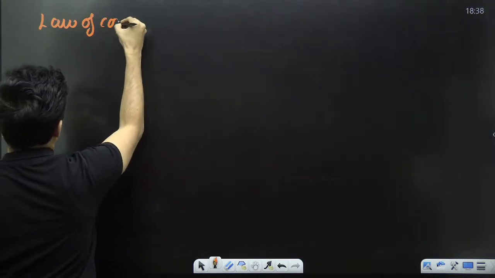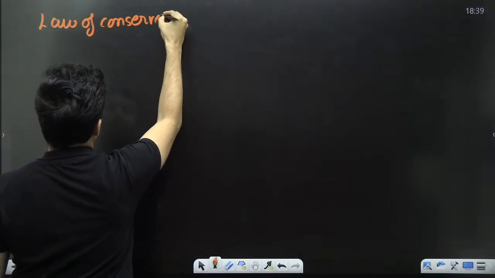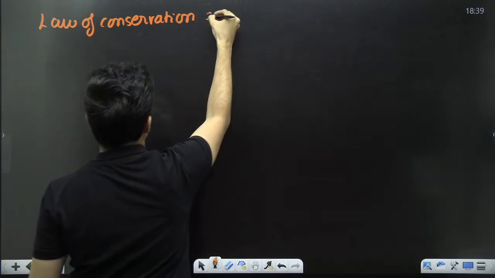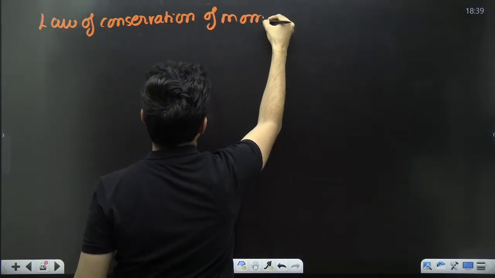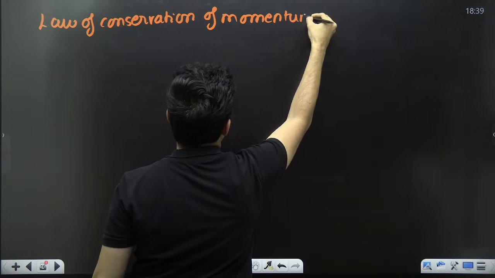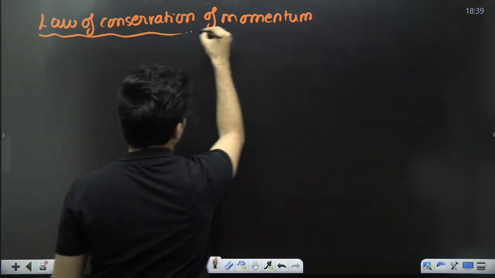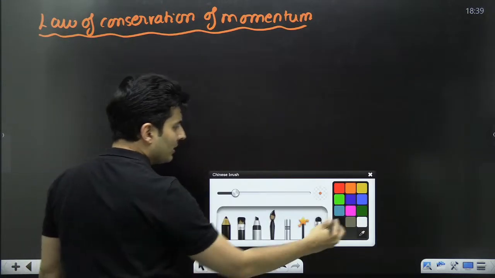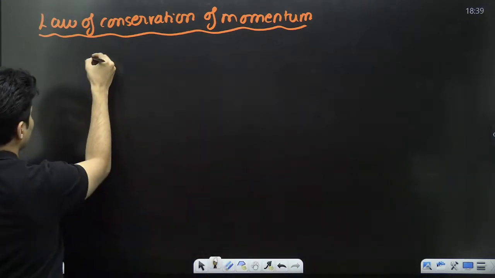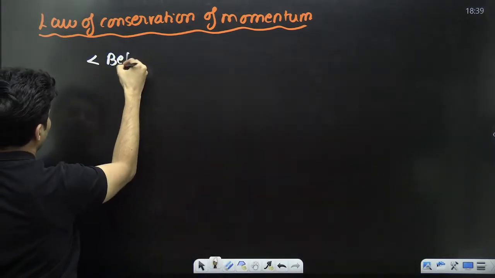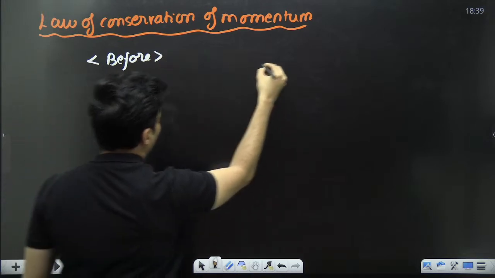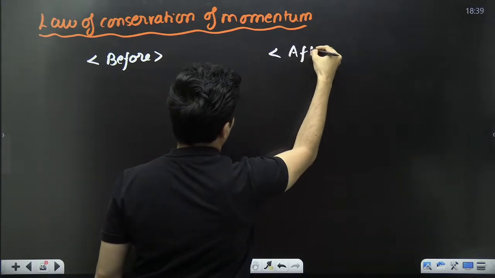Law of conservation of momentum. When you apply this law, there are always two things that you draw: one is the situation before and one is the situation afterwards.